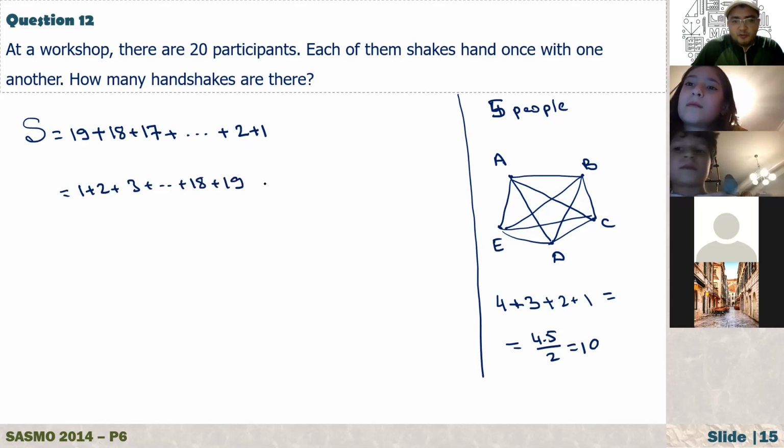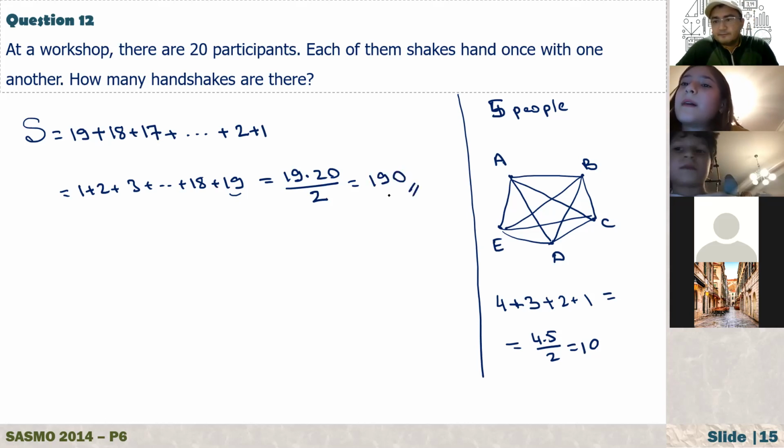If you remember this formula, what is it? It's the last number, it is 19. And multiply this by the next number, it is 20, and divide by 2. And 20 divided by 2 is 10. 10 times 19 is equal to 190. So that's the answer. Yes, I'm just using this formula.